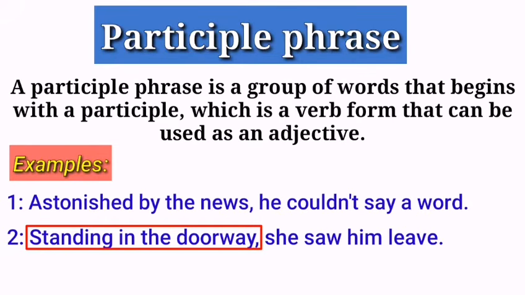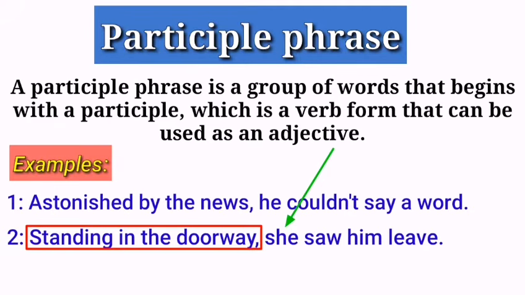And the second point is, it starts with a present participle verb, that is, standing, and the last point is, it functions as an adjective. Because, it modifies the subject, she. It means that it is the subject, she, who was standing in the doorway, and she saw him leave.